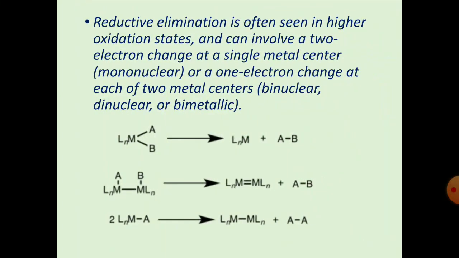Reductive elimination is often seen in higher oxidation states and can involve a two-electron change at a single metal center, or a one-electron change at each of two metal centers in the binuclear, dinuclear case. Okay, the first, simple example is MLn(A)(B), in which AB is removed as a neutral species.